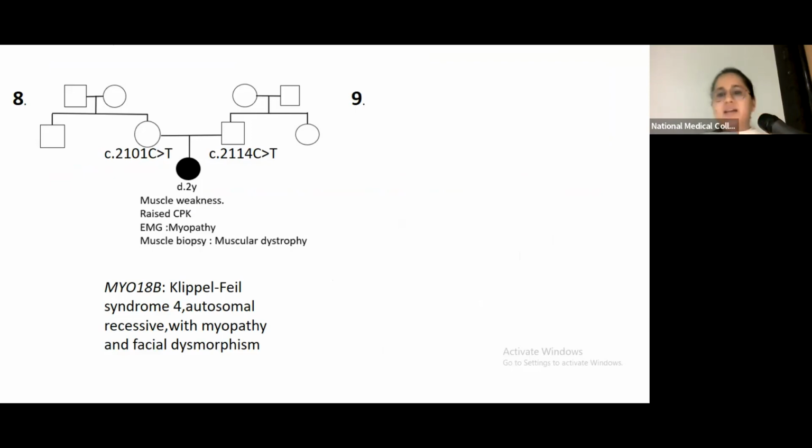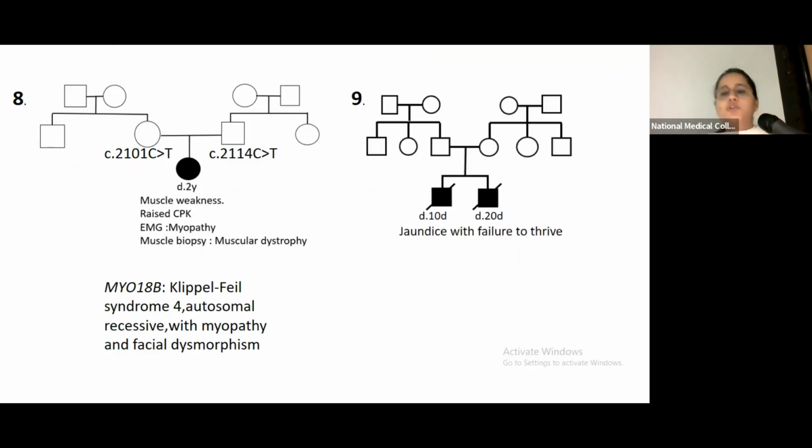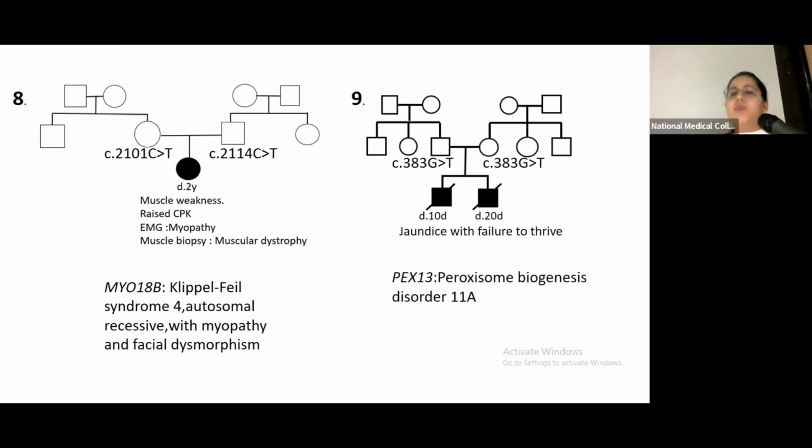In another case, we found that there was history of jaundice with failure to thrive, and both the babies had a neonatal death. And in this case, we found a variant of uncertain significance in the PEX13 gene, which does explain the phenotype of the children. But do we consider them to be causative of the disease in the proband? In our heart of hearts, we may feel that yes, this is the cause. But then we have to be very wary of something known as the variant of uncertain significance.